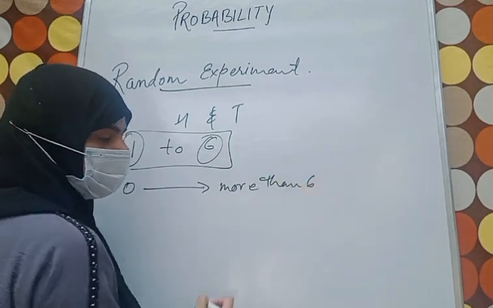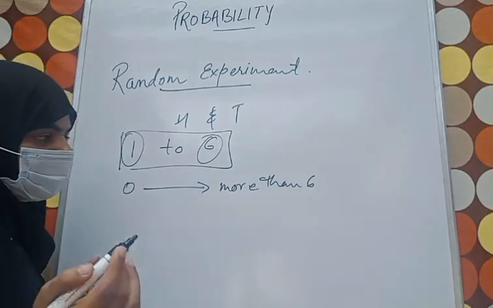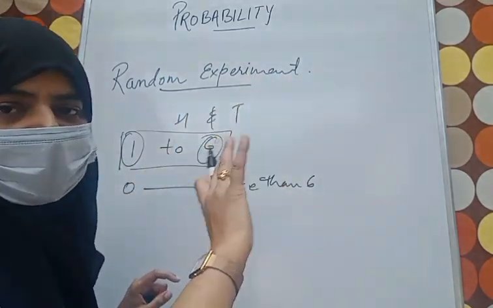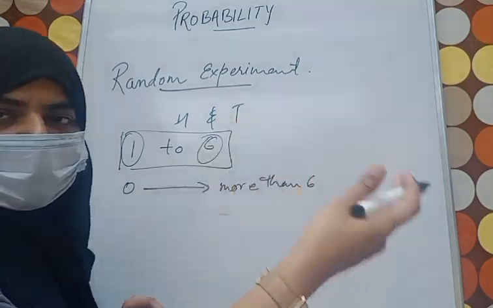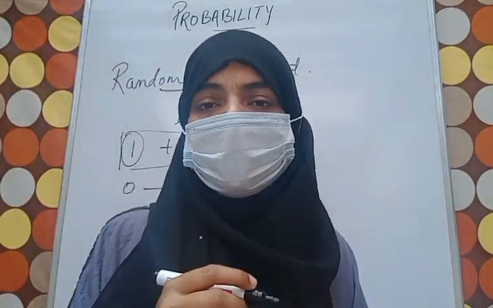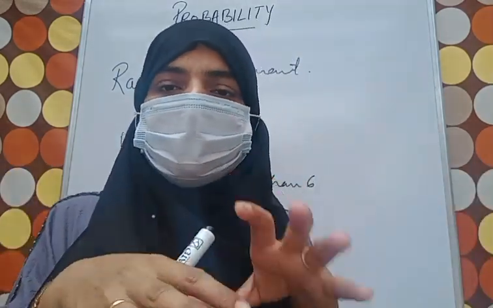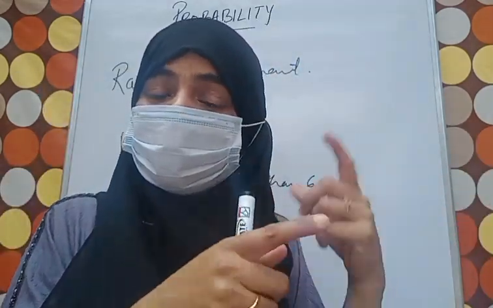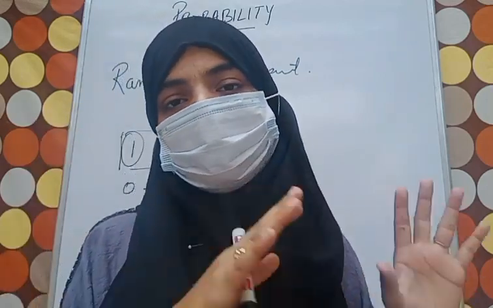Numbers like 7, 8 cannot occur, but we know that if a dice is rolling, these numbers can occur. Getting my point? Random experiment is where you know the possible outcomes, but which one will occur, there is no surety. That is considered a random experiment.